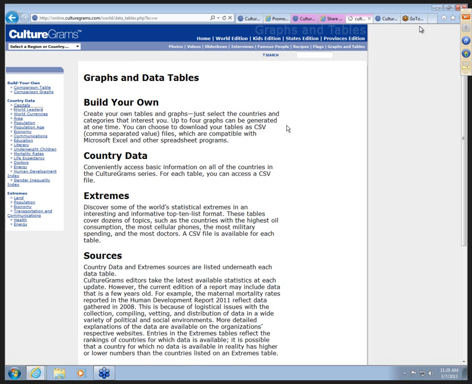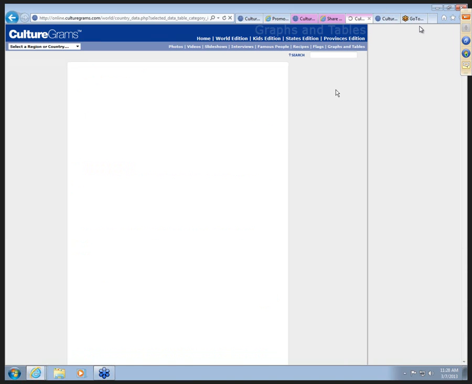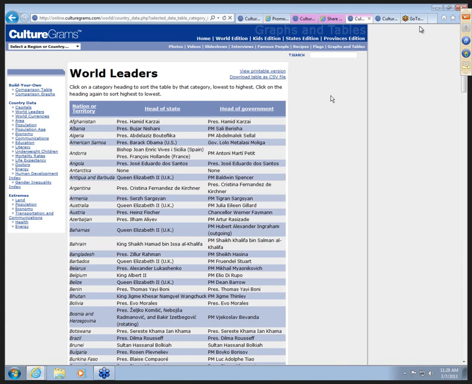I think it might be interesting for kids to see Barack Obama listed as president of some places they might not have thought of. They might be thinking the 50 states, but that we have some other places, and this is taking a bit to load there. There we go. So here's the world leaders. Gives the nation or territory their head of state and their head of government. And you can view this in a printable version.